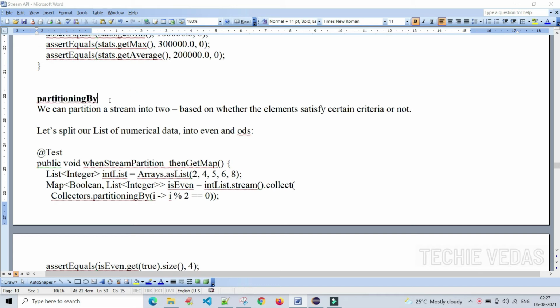See here, another method: we can partition a stream into two. PartitioningBy, by its name itself indicating that its main purpose is to partition a stream into two based on whether the elements satisfy certain criteria or not. Okay, based upon the condition only. Let's split our list of numerical data into evens and odds.